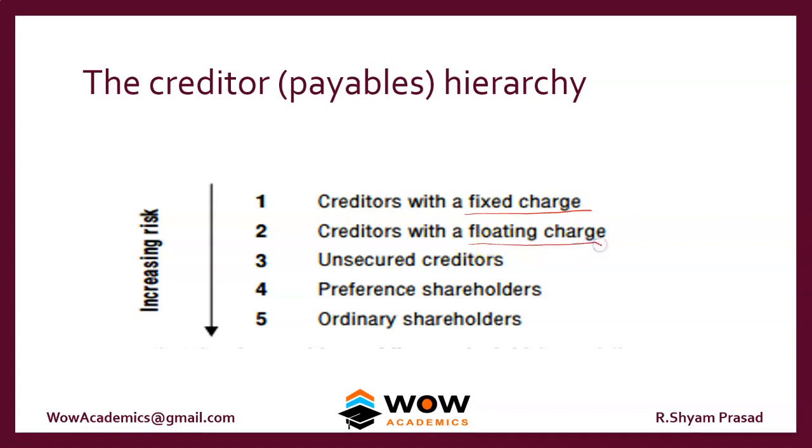What is a floating charge? Floating charge is a general promise that the creditors can take any asset of the company. So the creditor is sure that he will get an asset of the company, but he is not sure which asset he will get. So there is some kind of uncertainty in the coverage of the asset. So that's called a floating charge. Unsecured creditors, these guys don't have any promise. Then come preference shareholders. Then lastly come the equity shareholders. Okay, so assume a company gets bankrupt. This is how they get paid. So the person who has the least risk is creditors with a fixed charge, and the person who takes the highest amount of risk is the equity shareholders.